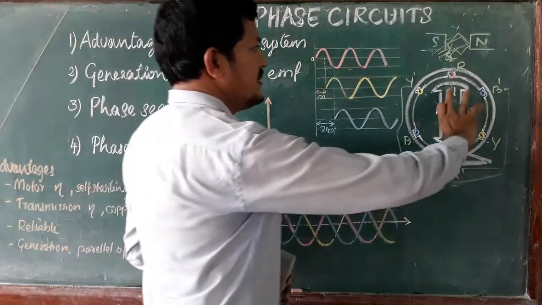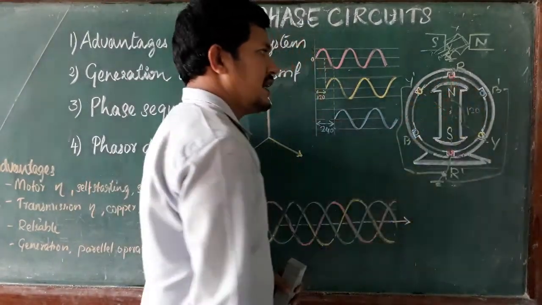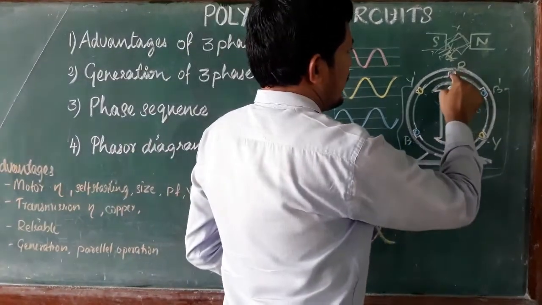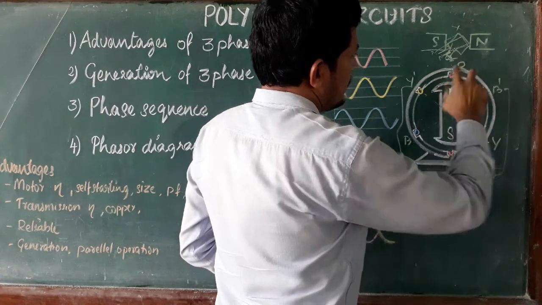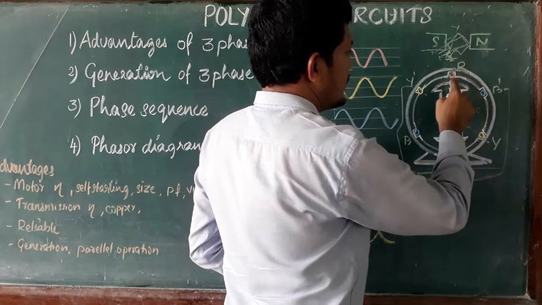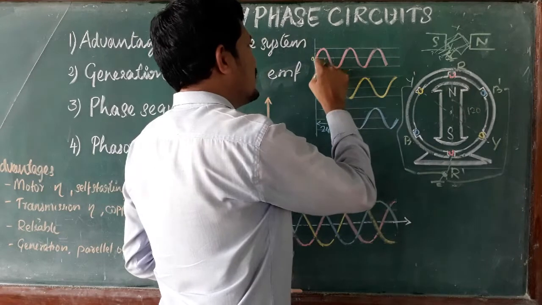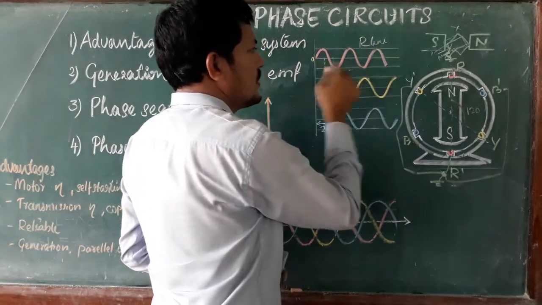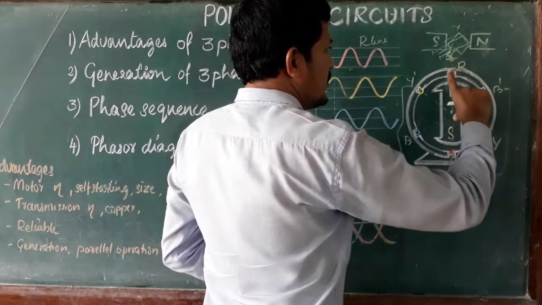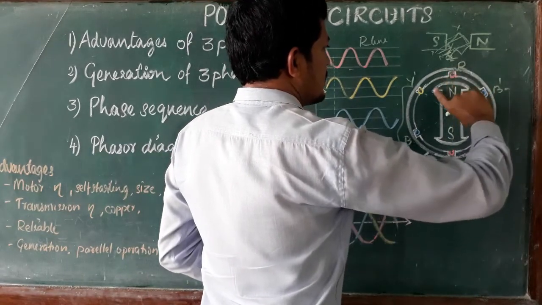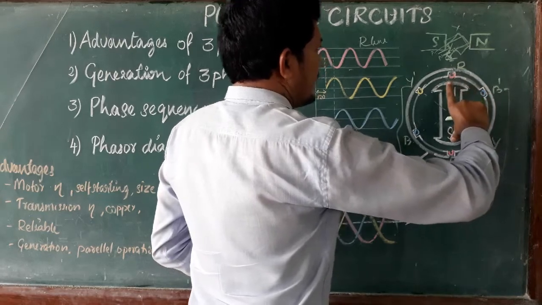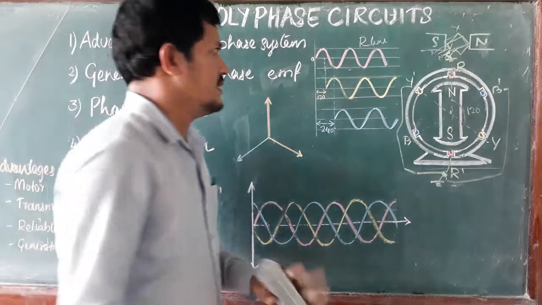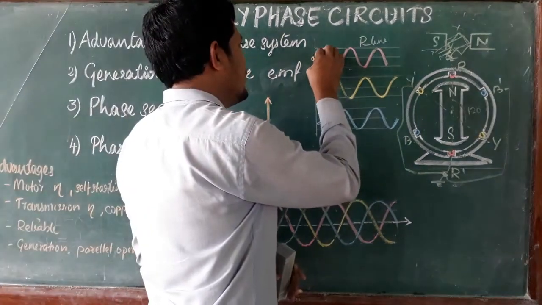So now just imagine the poles, the magnetic field is rotating. Whenever the north pole is under the R coil, maximum EMF is delivered. So it started from 0, and the R phase or R line waveform is drawn here. We started at 0, and maximum voltage is induced first in the R phase. Just imagine the R phase started, so the R phase started from 0.